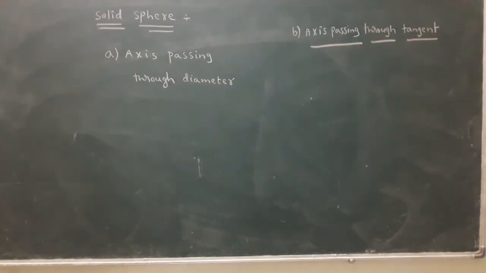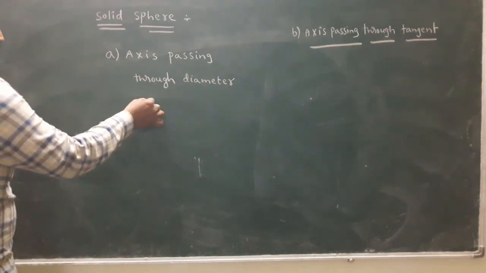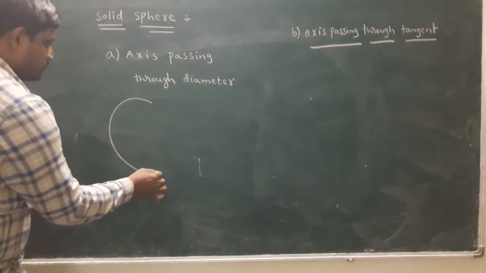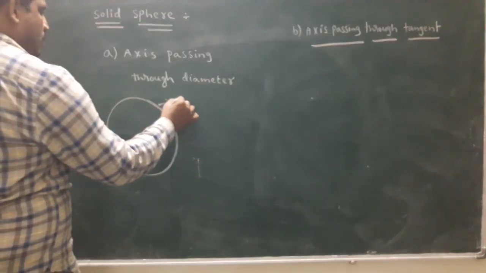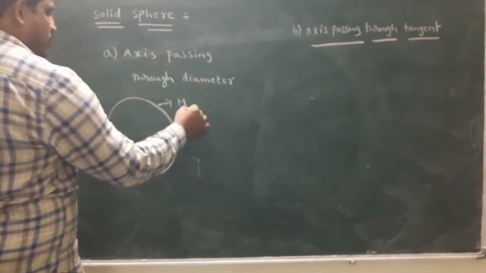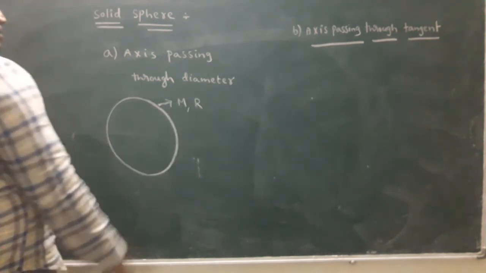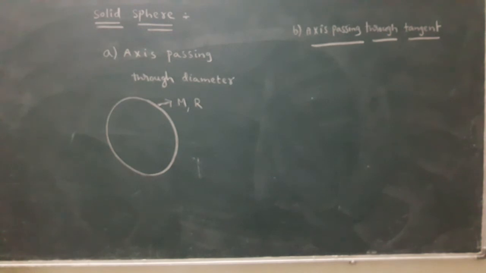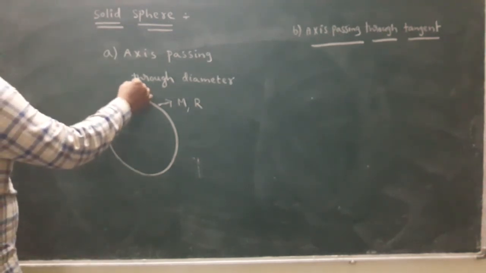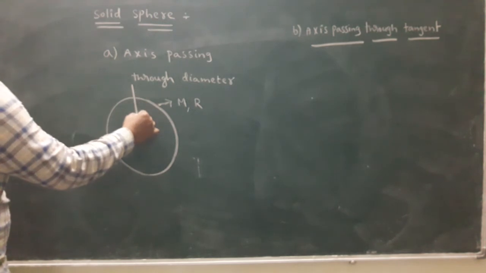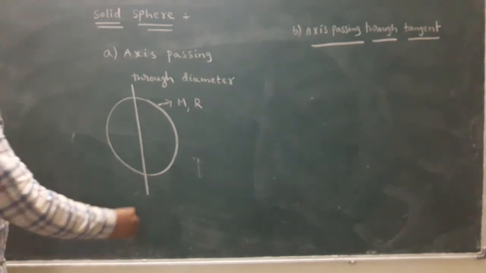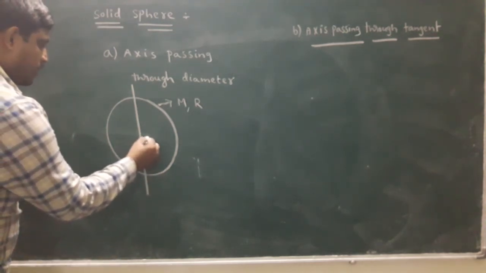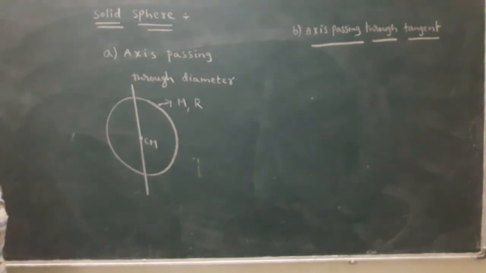Solid sphere. In the solid sphere, this is the sphere. The sphere's mass is capital M and its radius is capital R. The axis passes through the center of mass along the diameter.